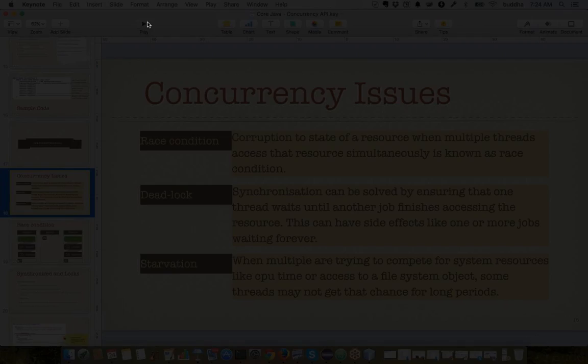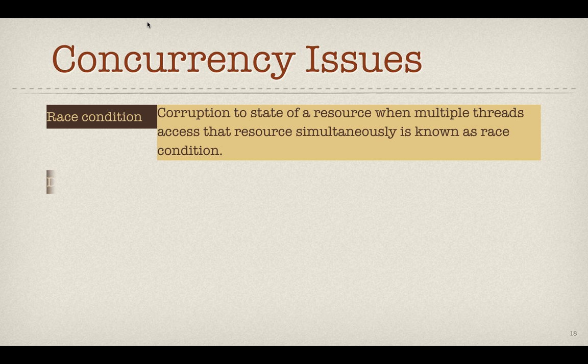Okay, but when we are running multiple things simultaneously, we get into a lot of problems actually. One of those problems is a race condition. A race condition is something that happens when, for example, multiple threads are getting executed. What happens is, let's say the same operation has been picked up by multiple threads.